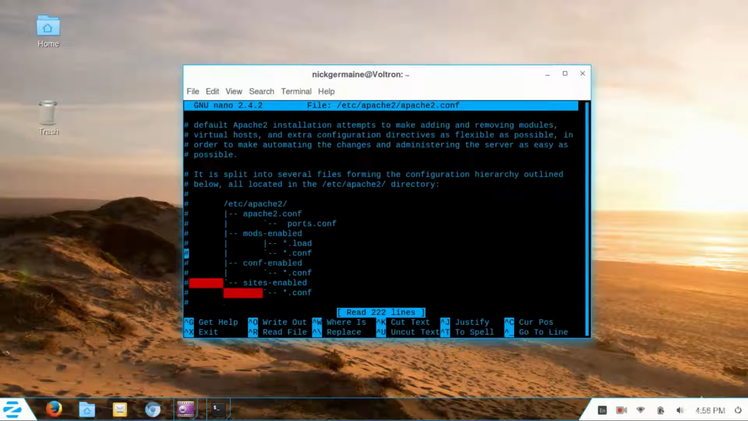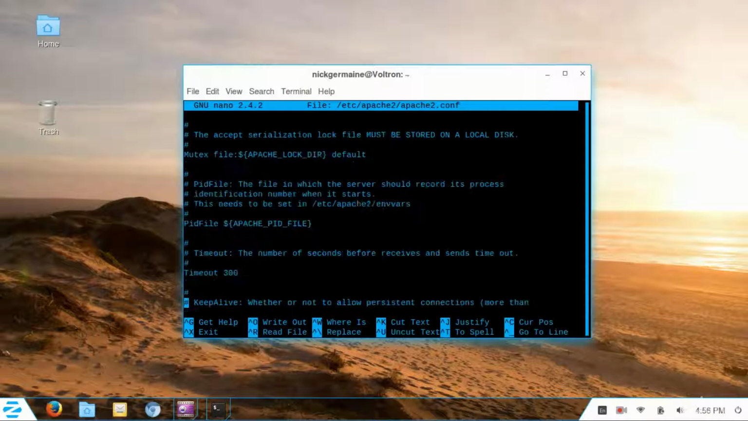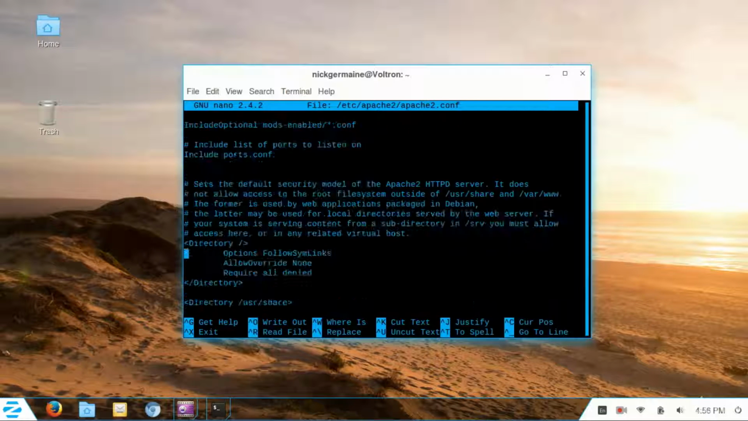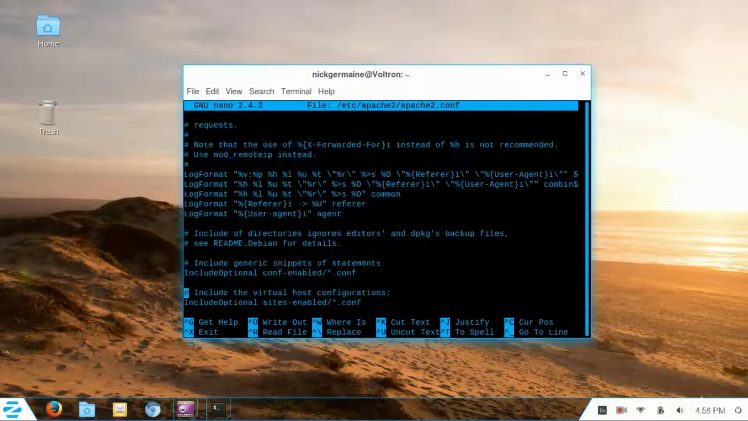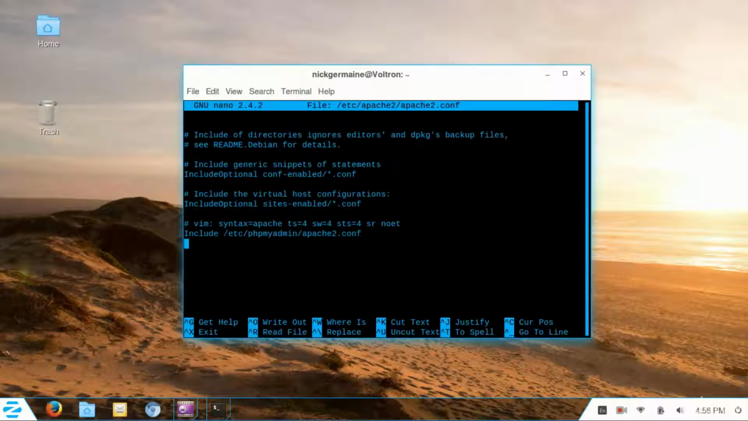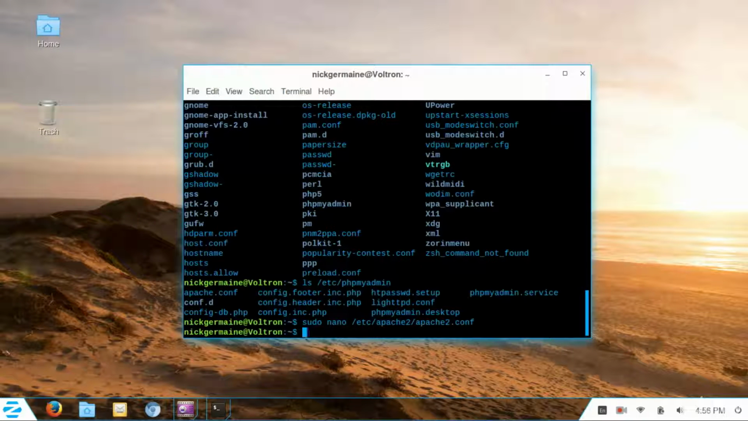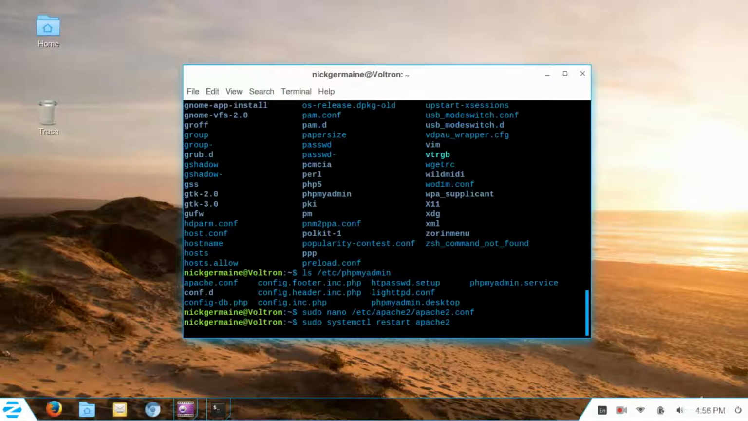So in here, at the very bottom, it was /etc/phpMyAdmin/apache. I don't think it was Apache 2. I think it was just Apache. Yeah, okay, it was. Okay, that was the problem. I included the wrong file. So once you include the correct file, restart Apache 2.